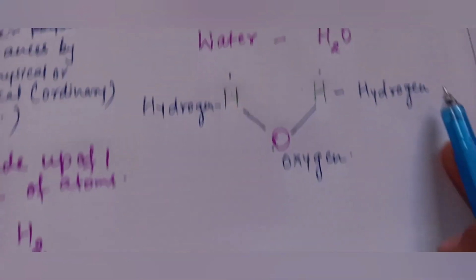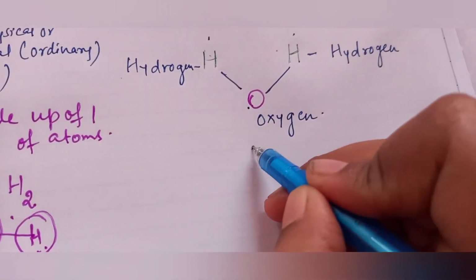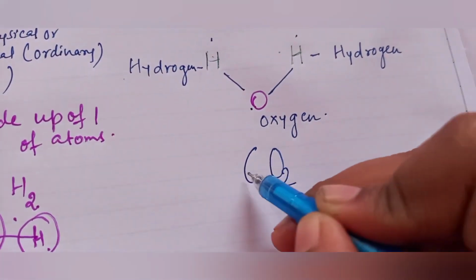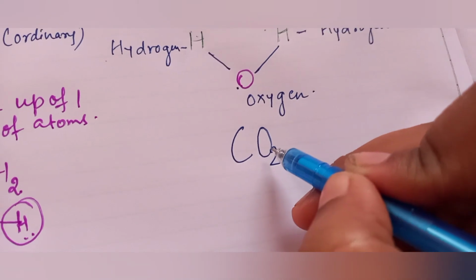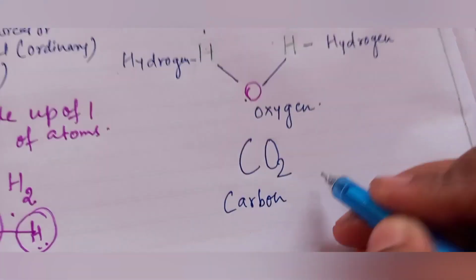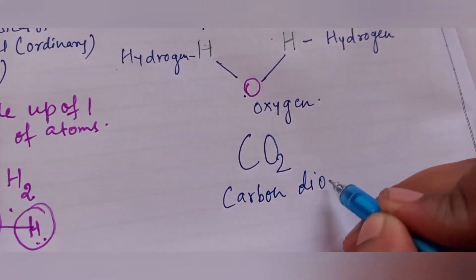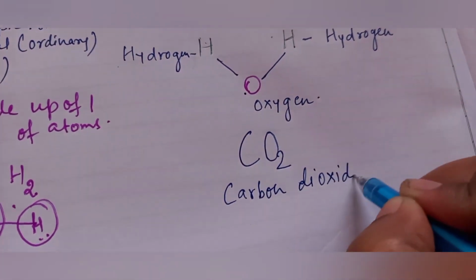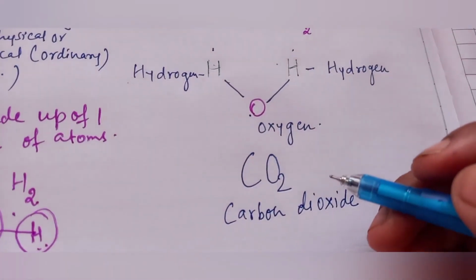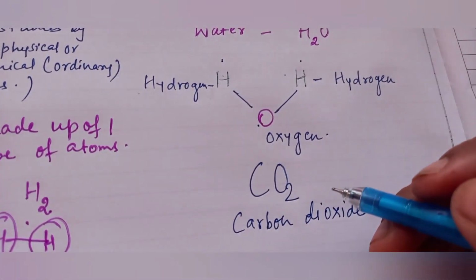Okay, similarly we exhale carbon dioxide gas, so it also has one atom of carbon and two atoms of oxygen. Carbon, di means two, okay, dioxide. So all these are examples of compounds. I hope this is clear.